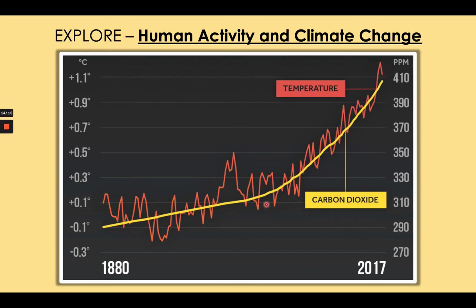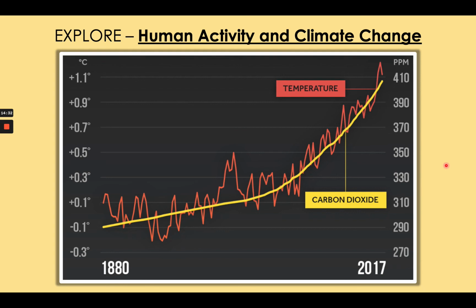And so you can see there is an almost perfect relationship between carbon dioxide, the greenhouse gas, rising and global temperatures rising, confirming the idea that the greenhouse effect is caused by greenhouse gases and temperatures rise as a result.